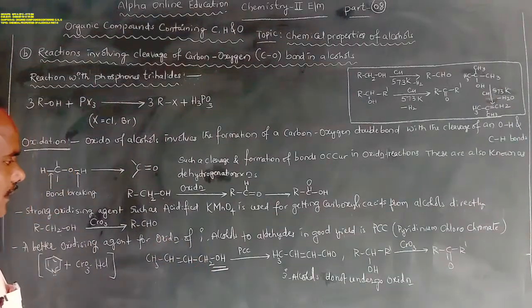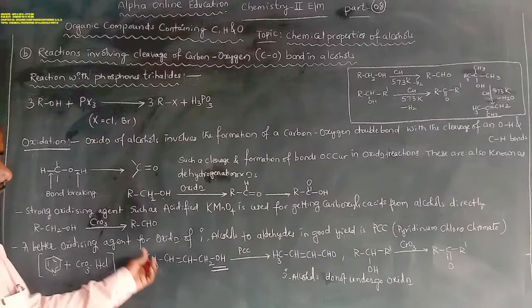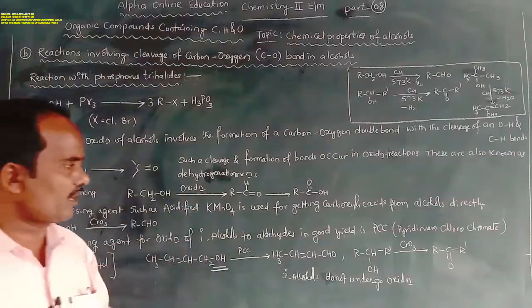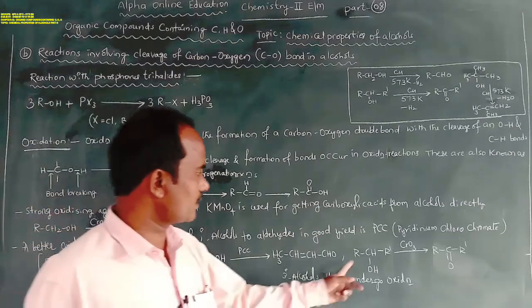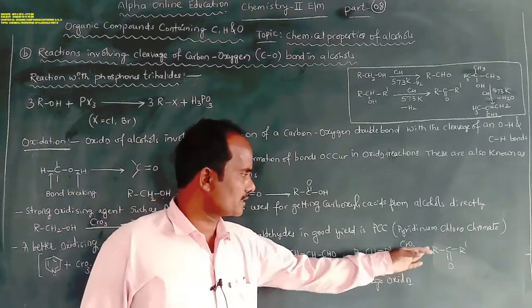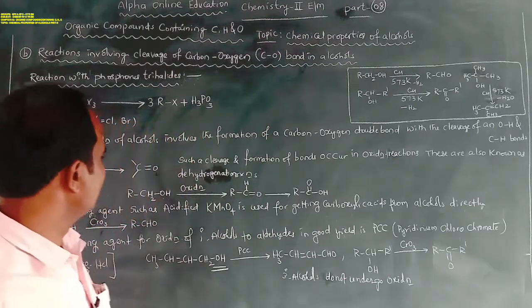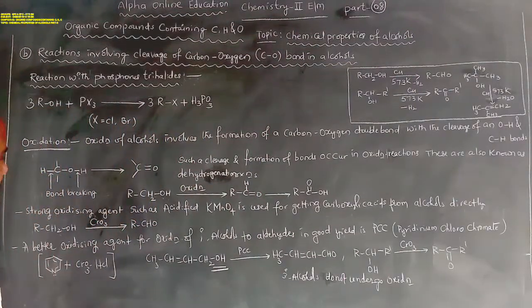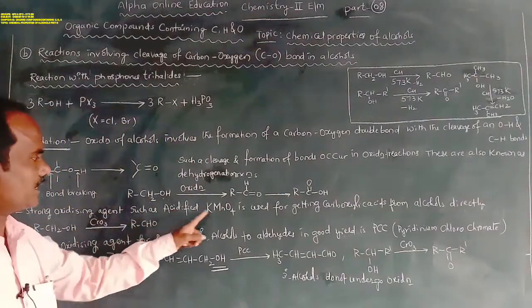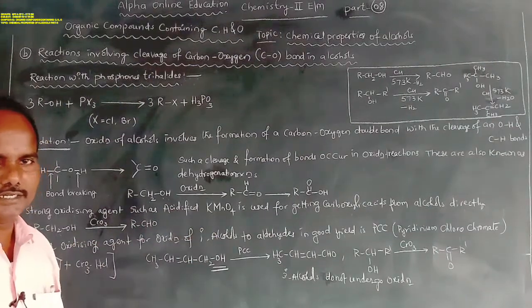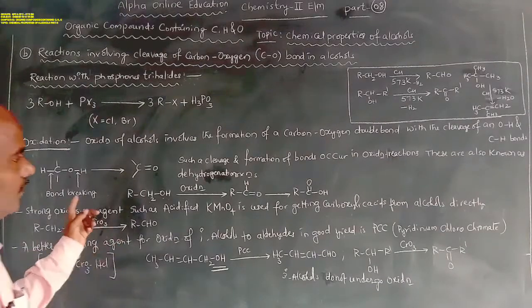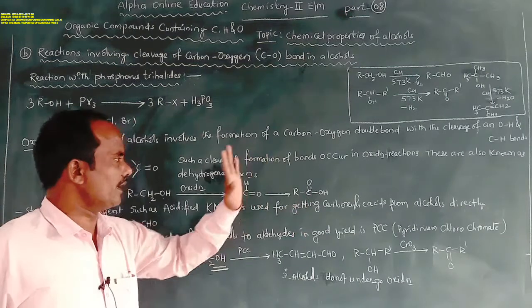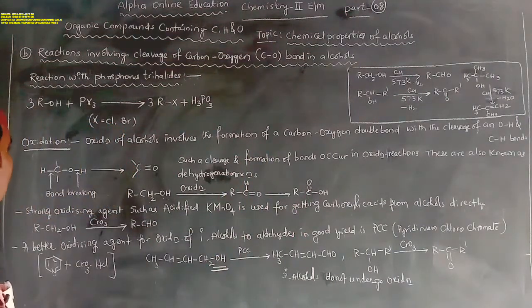Another oxidizing agent is chromium oxide, CrO3; the secondary alcohols are converted into ketones. A strong oxidizing agent is acidified potassium permanganate; in its presence, primary alcohols are directly converted into carboxylic acids.